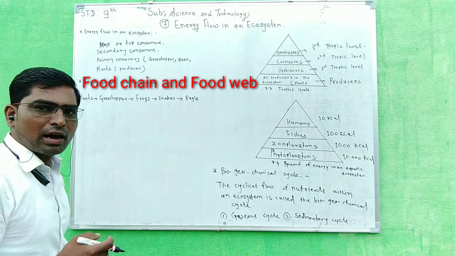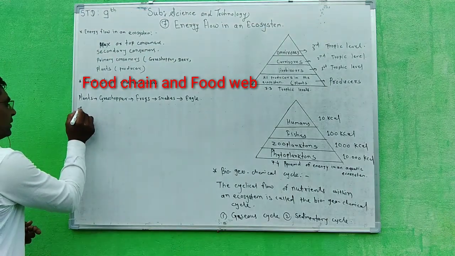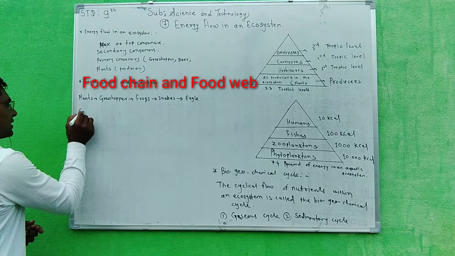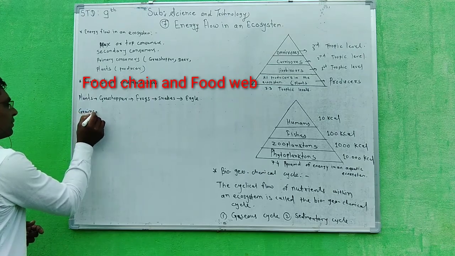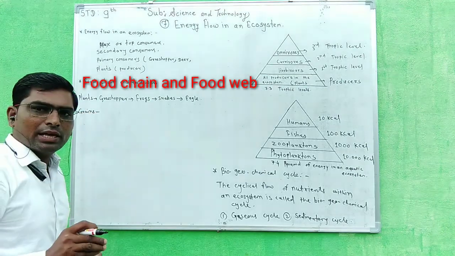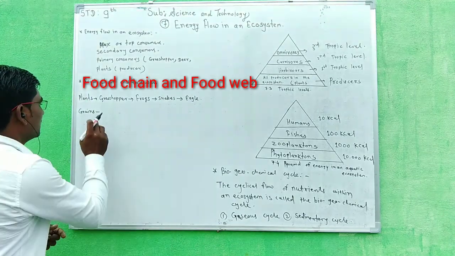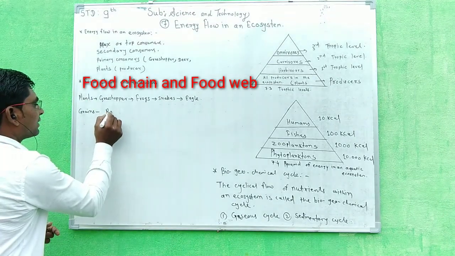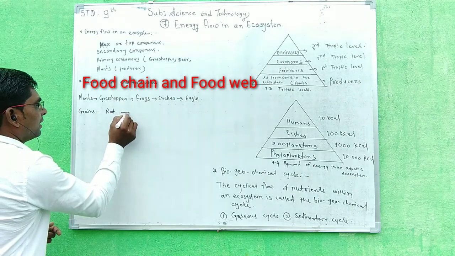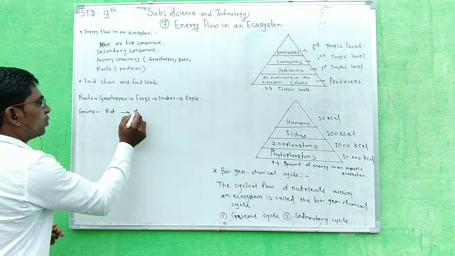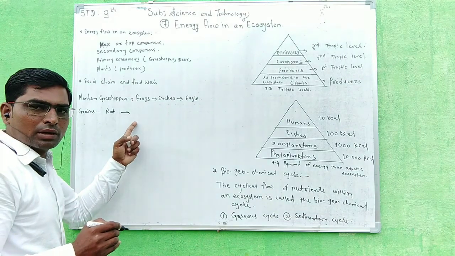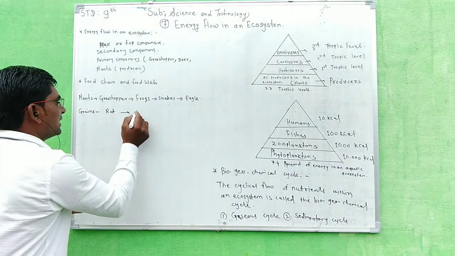Now we take another food chain. Grains. Grains means rice, bajra, jowar, pulses. These are eaten by a rat, and the rat is the food of the crow, everyone knows the crow, as well as the cat.